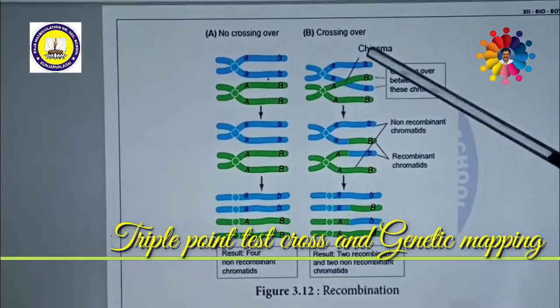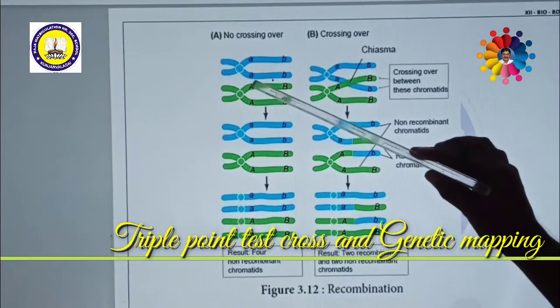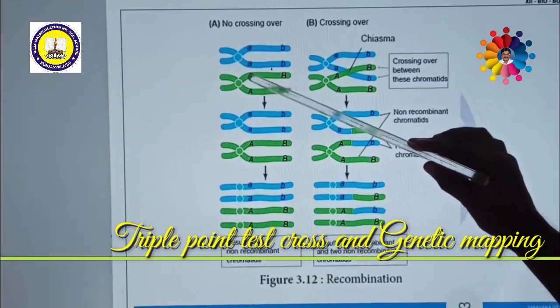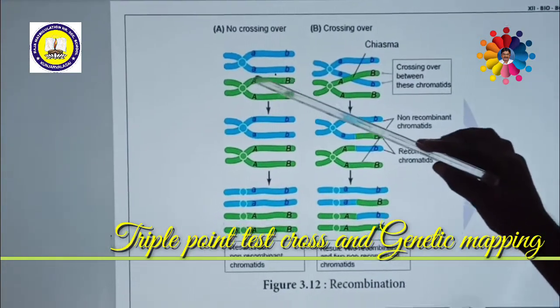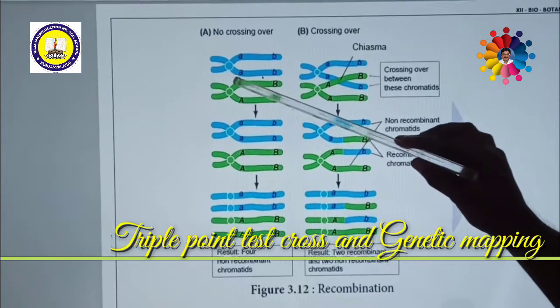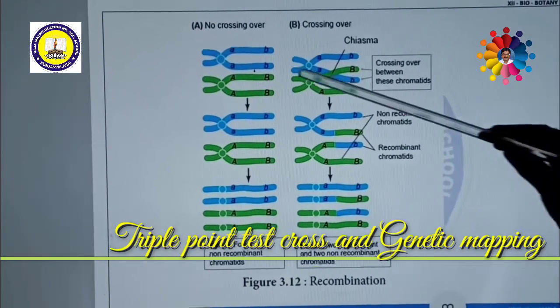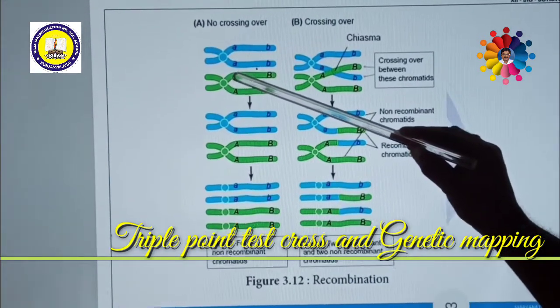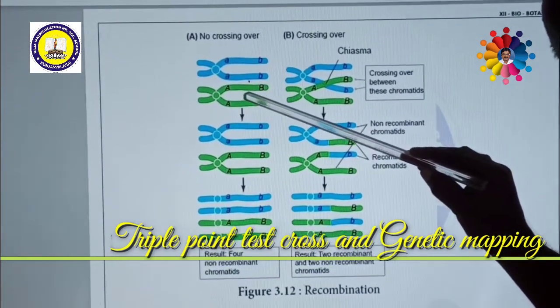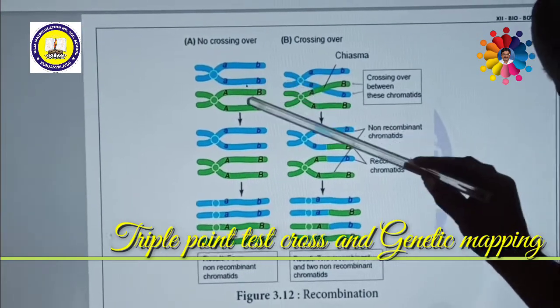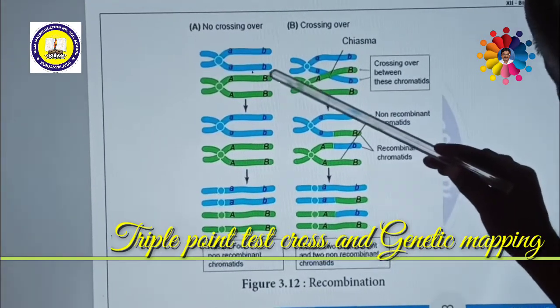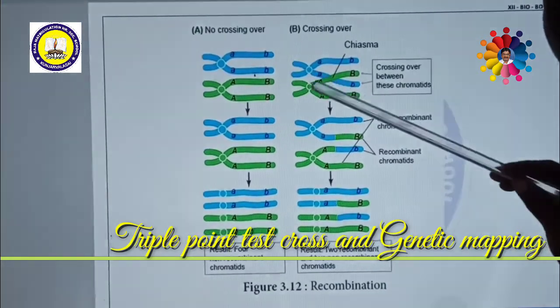For example, there are two genes, suppose gene capital A and capital B. These two genes are present at different locations on this chromosome. Suppose the distance between gene A and B is 3.5 MU, where MU is nothing but map unit.